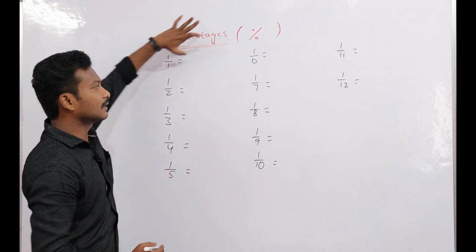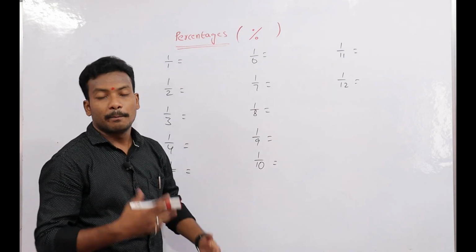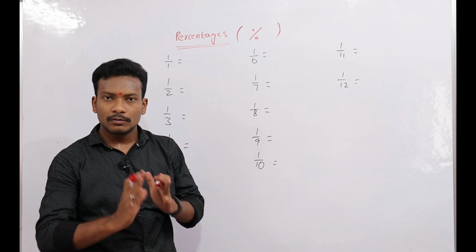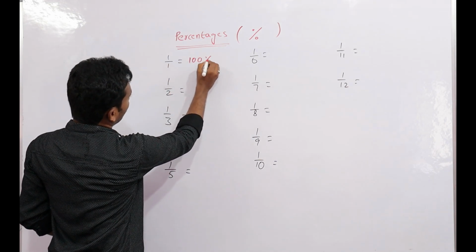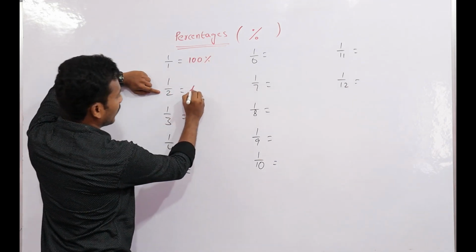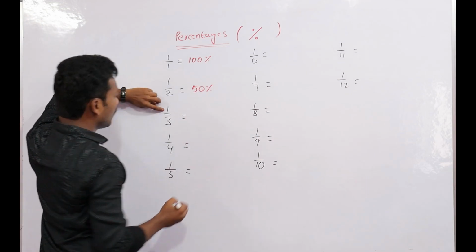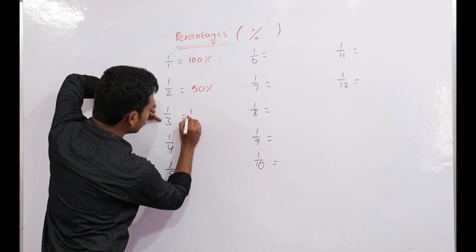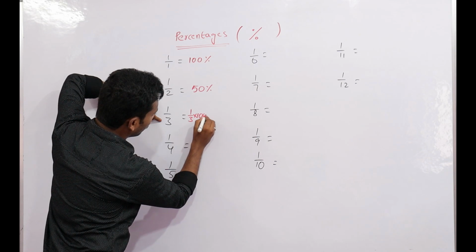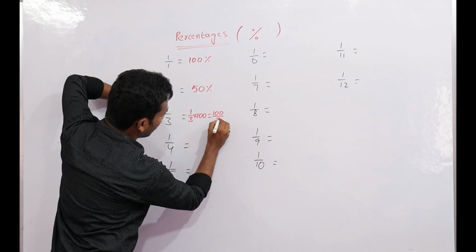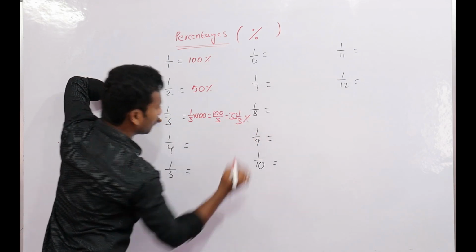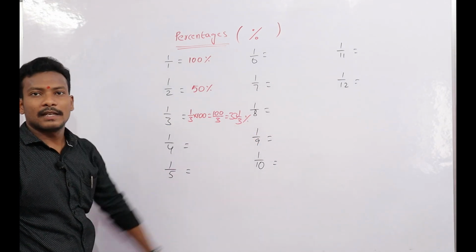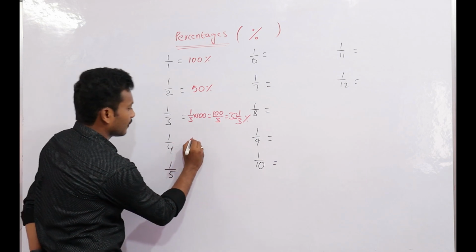Now fractions converted into a percentage. What we can do? Multiply by 100. 1 by 1 into 100, that is 100%. 1 by 2 into 100, 50%. 1 by 3 into 100. Look at here, that is 100 by 3, that is 33 1 by 3%, like that, same.